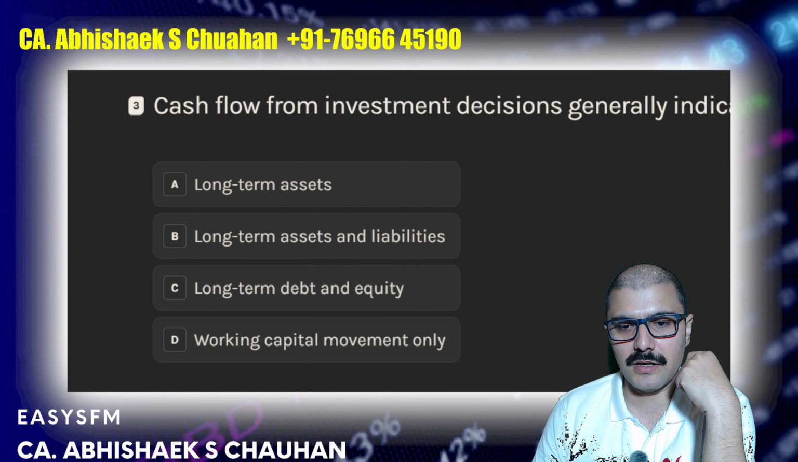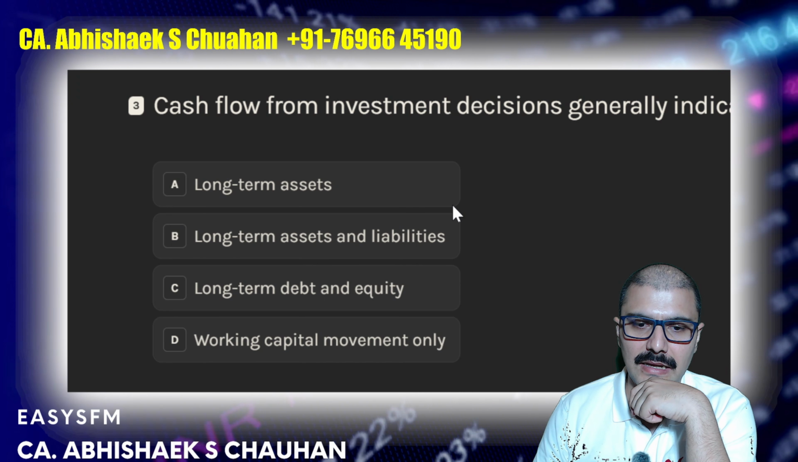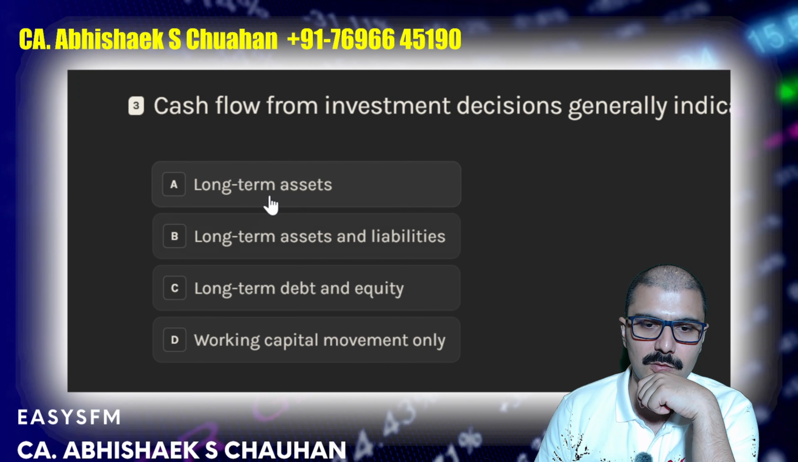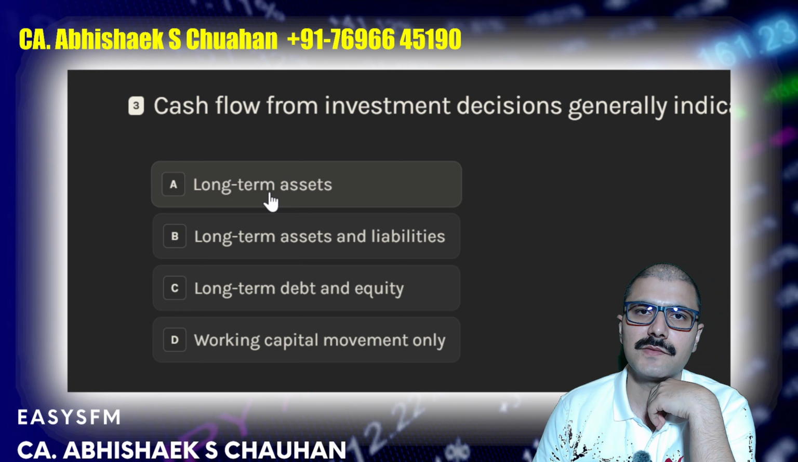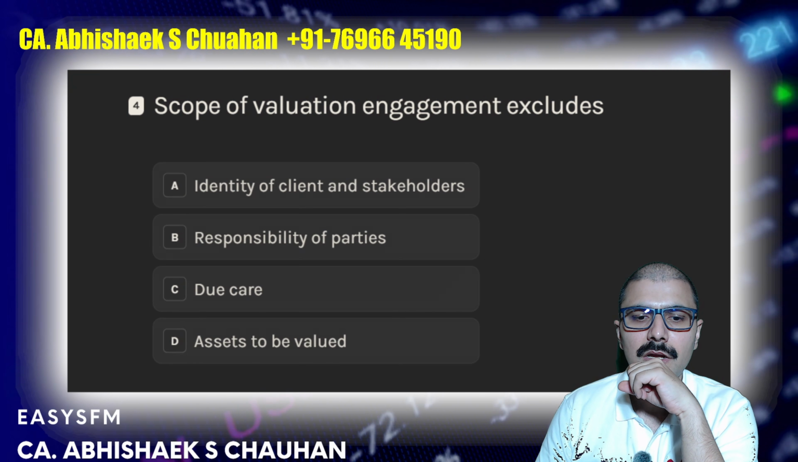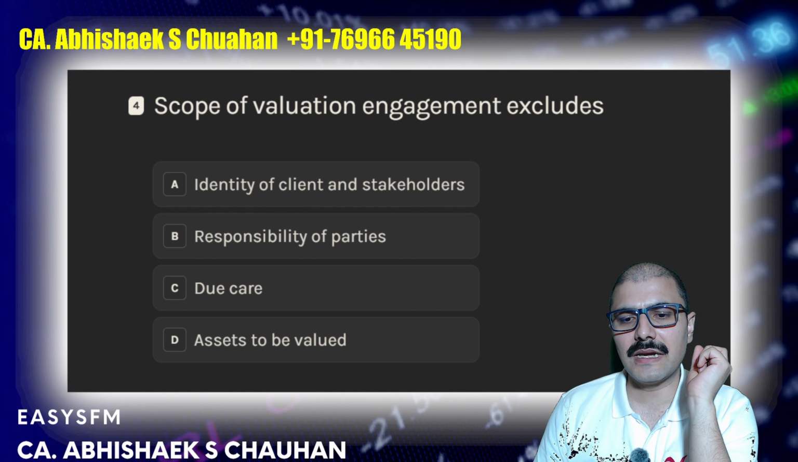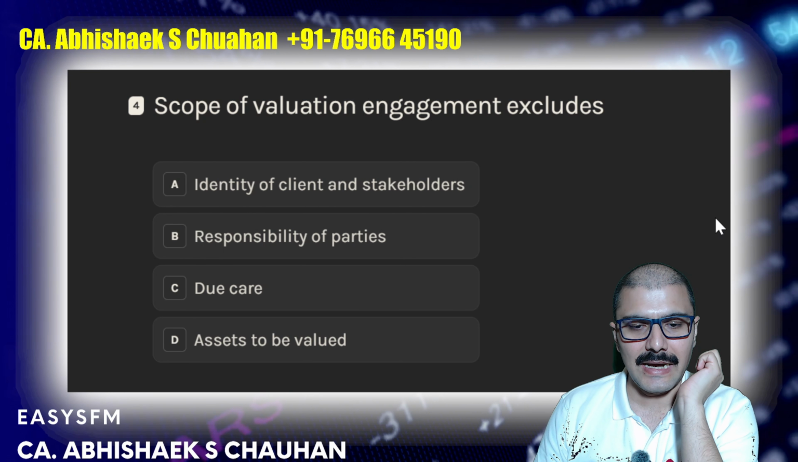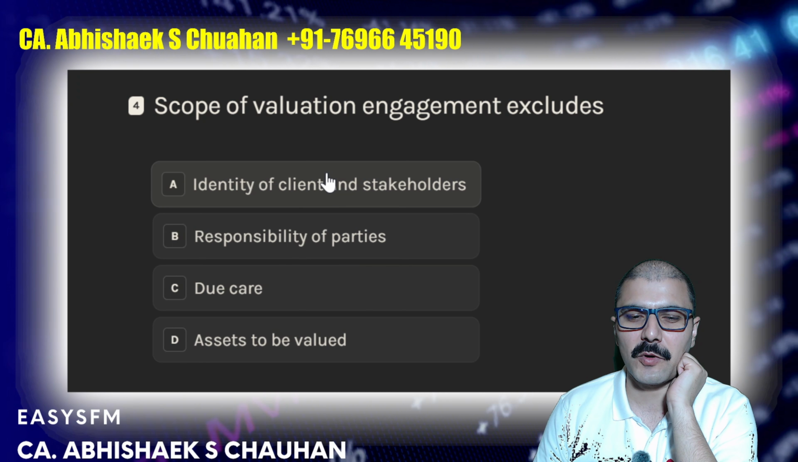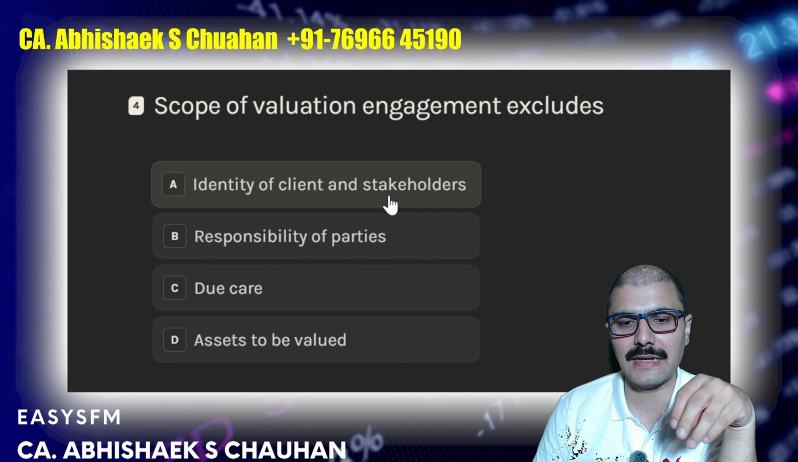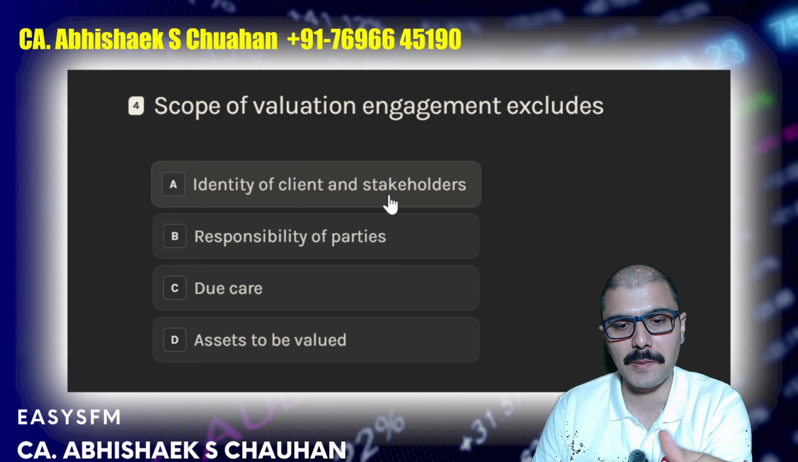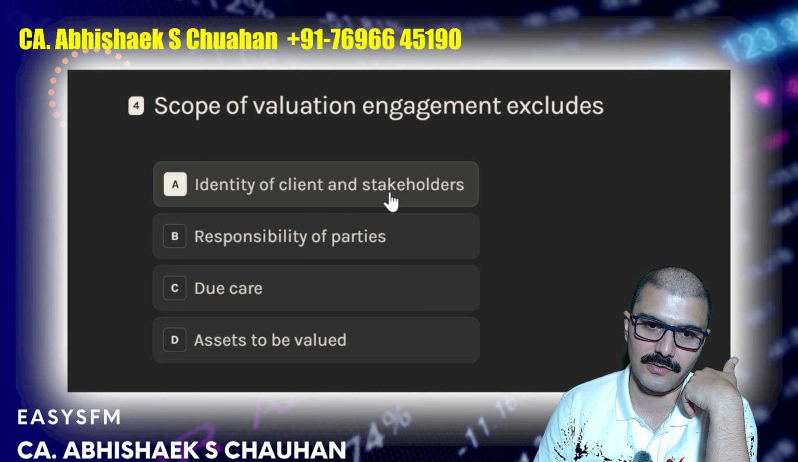Cash flow from investment decisions generally indicate long-term assets and liabilities, long-term debt and equity, working capital movement. The correct answer would be long-term assets are created under investment activities. Scope of valuation engagement excludes identity of the client and stakeholder, responsibility of the parties, due care, assets to be valued. The more appropriate answer should be identity of the client and stakeholders, not discussed in the scope. Right? Scope basically covers the responsibility of the parties, due care, assets to be valued, etc.